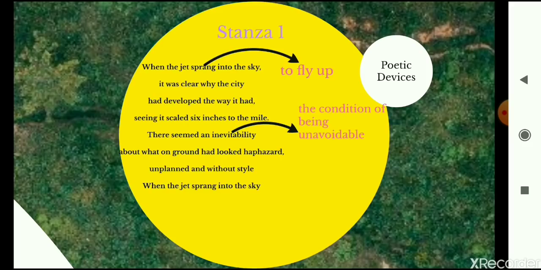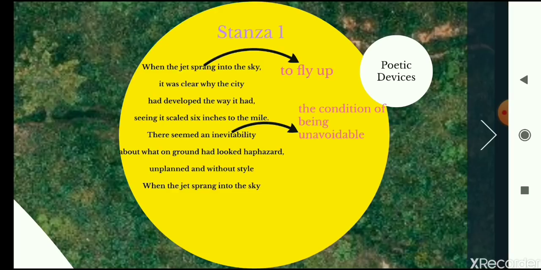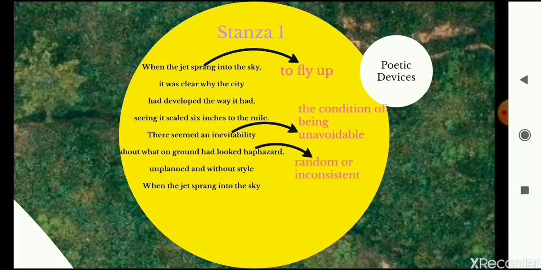He says that he's reached this height. There seemed an inevitability about what on ground had looked haphazard, unplanned and without style when the jet sprang into the sky. So he says that it was inevitable, it was unavoidable about what on ground had looked haphazard. Everything on the ground had looked very haphazard. Haphazard means random, inconsistent, something which is very messy, very chaotic, something which is not organized at all. So everything on the ground looked very haphazard, very random, inconsistent.